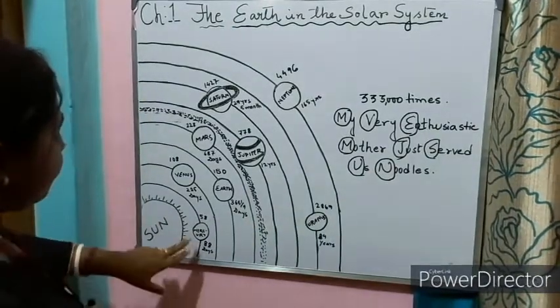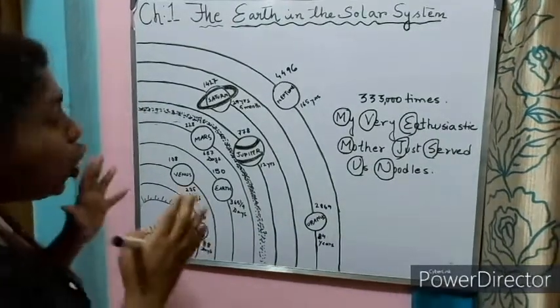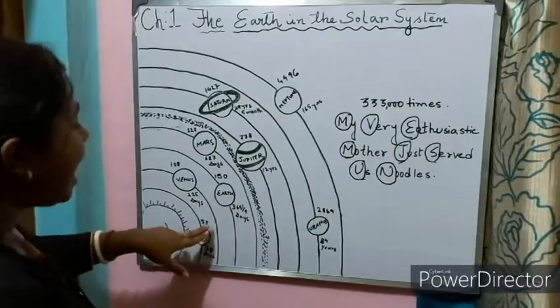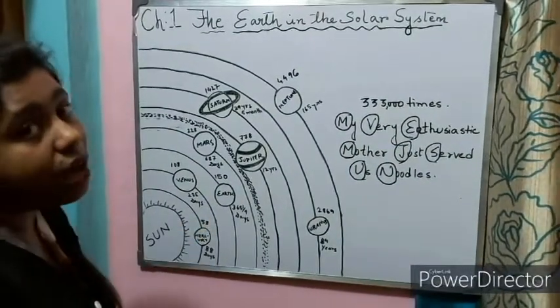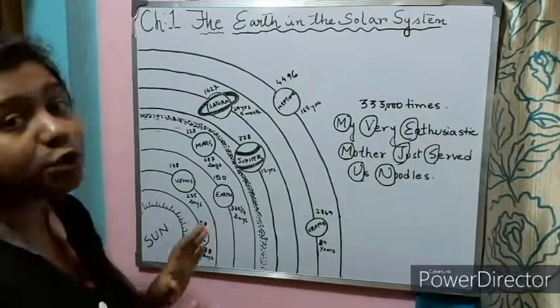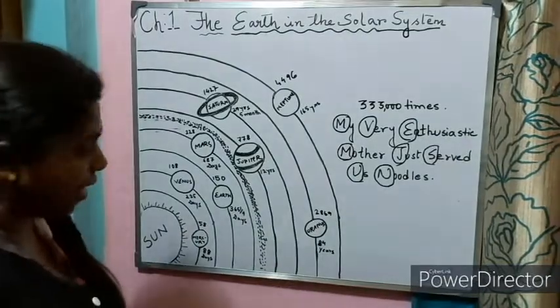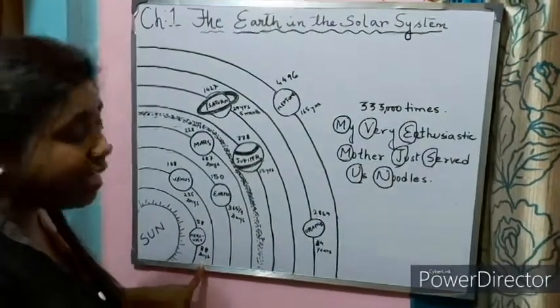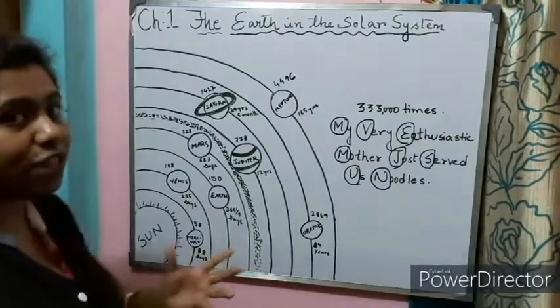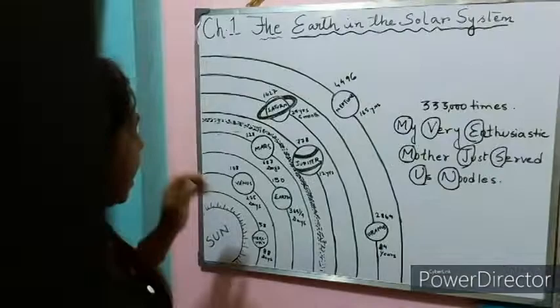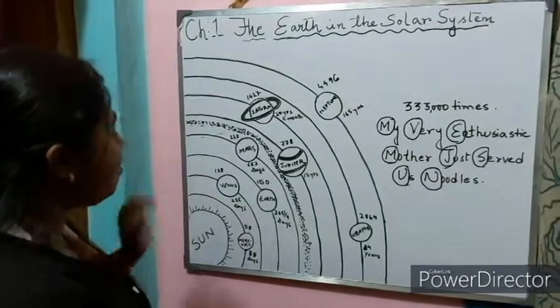So you can see the first planet, which is the closest planet, is Mercury. It is only 58 million kilometers away from the sun. And let me tell you, this is the hottest planet and the smallest planet. It completes its revolution around the sun in 88 days. So you can see just 88 days. Very fast, isn't it?